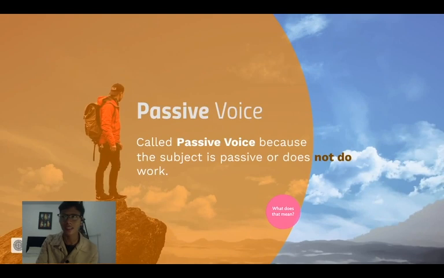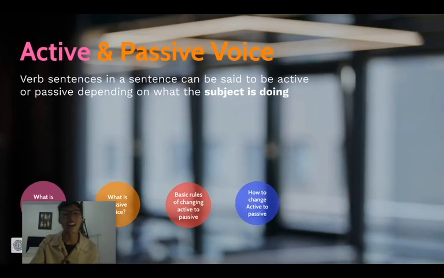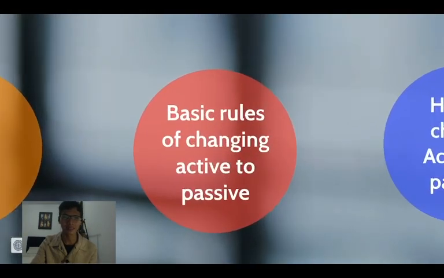Okay, so until here, do you have any questions before we jump into the next topic? Okay, I'll take it as no. Alright, here you go. There are some basic rules of changing active to passive. Let's take a look at them.